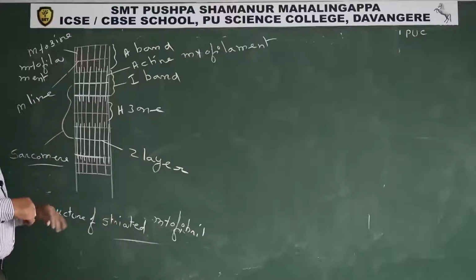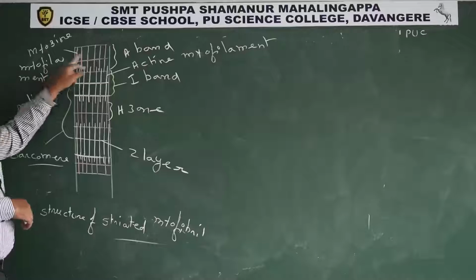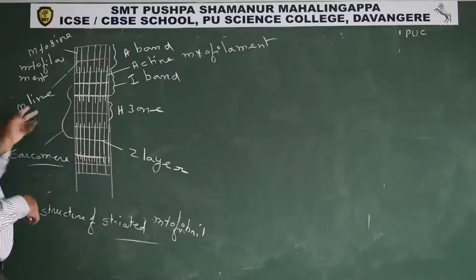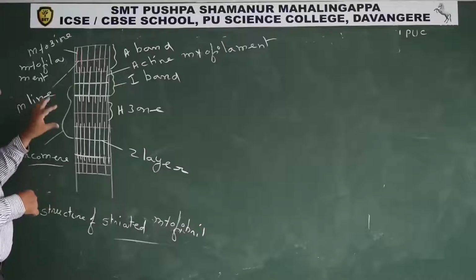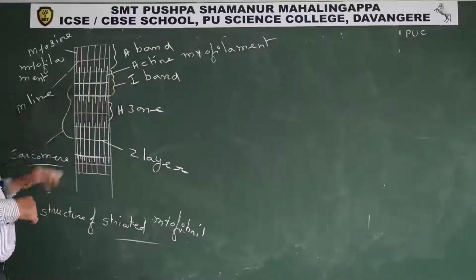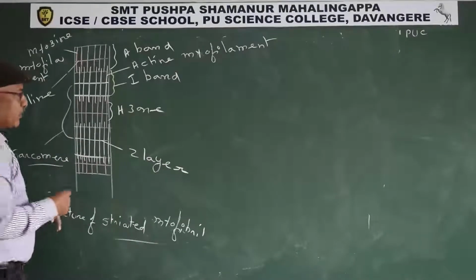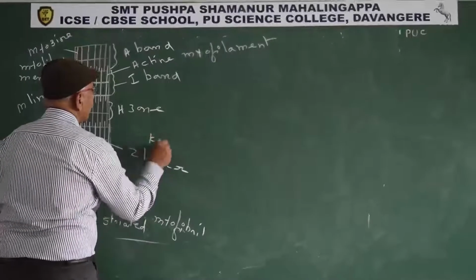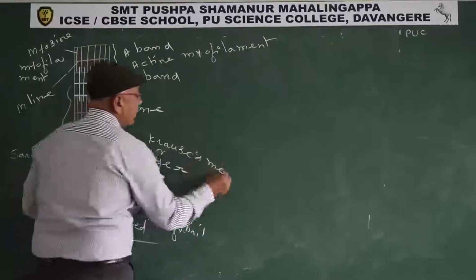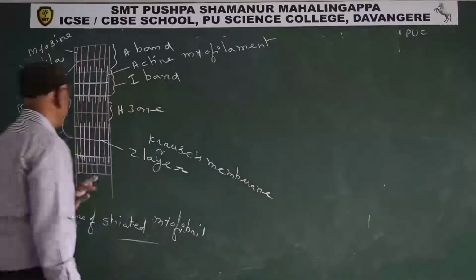In the middle region of the A band, the sarcolemma extends from one end to the other like a thin membrane. This thin membrane is known as the M line. Similarly, in the I band, the sarcolemma extends from one end to the other, and that is known as the Z layer or Krause's membrane, also known as the Dobie line.